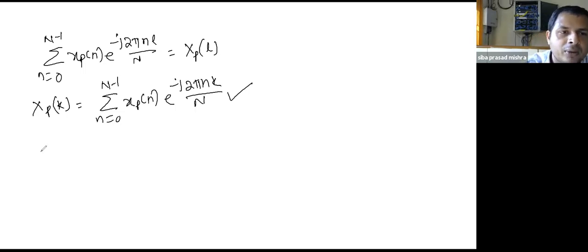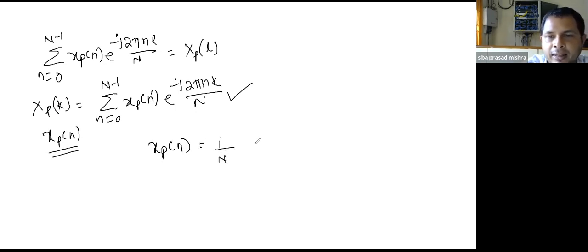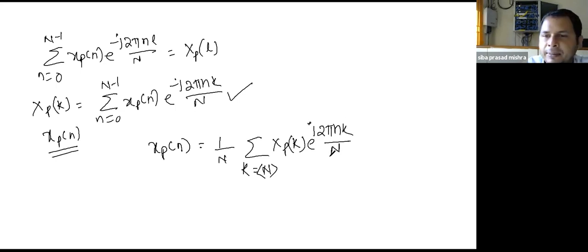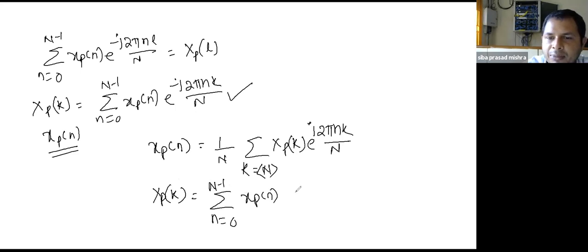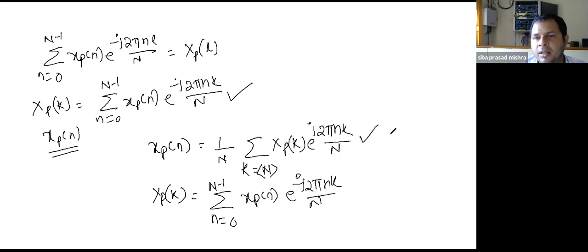Means now we can write that any periodic sequence xp[n] can be represented by its discrete Fourier series form like this: xp[n] equals 1 by N summation of k equals period N. If you want, you can take 0 to N minus 1, but in general I'm writing xp[n] equals summation of k over period N, Xp[k] e to the power j 2 pi nk by N. And the discrete Fourier series coefficient Xp[k] equals summation of n from 0 to N minus 1, xp[n] e to the power minus j 2 pi nk by N.